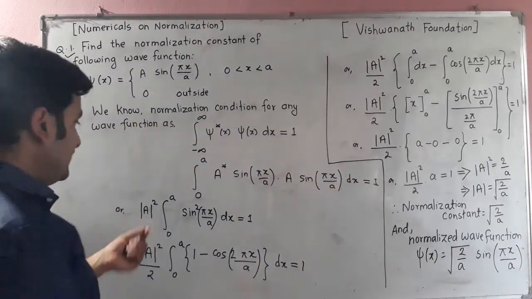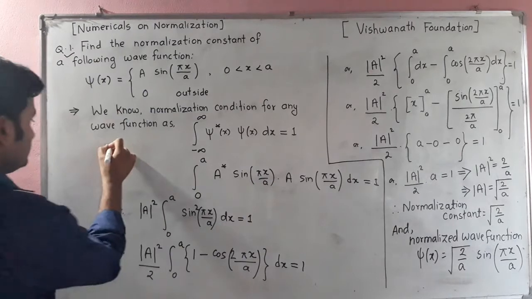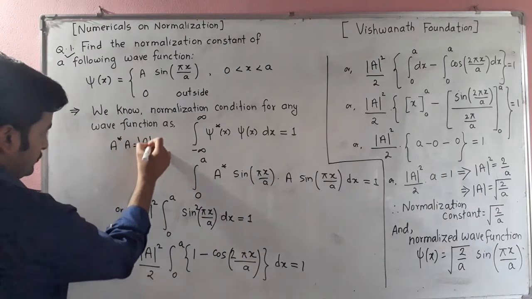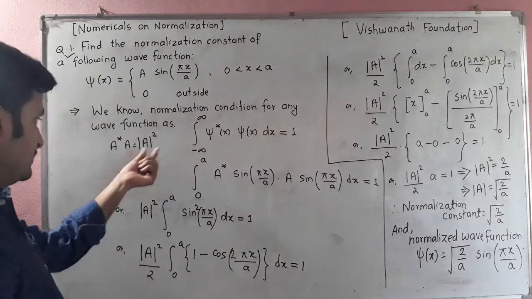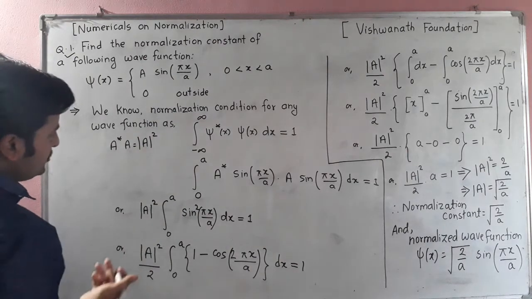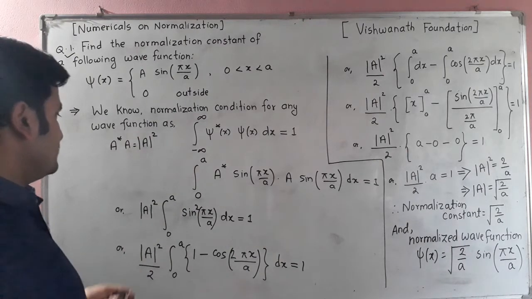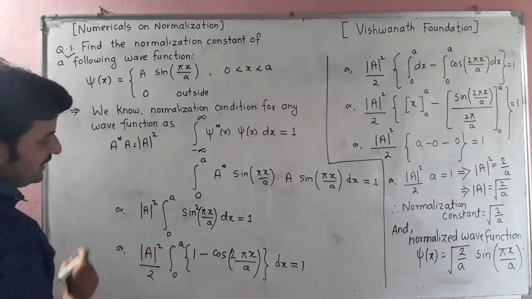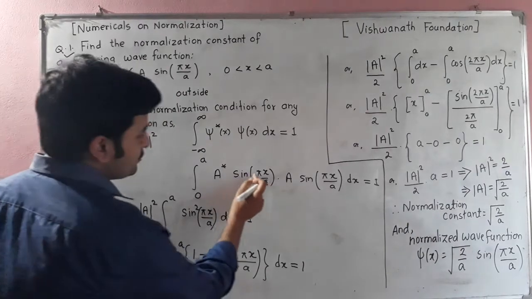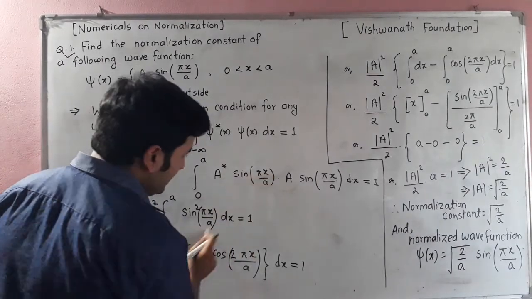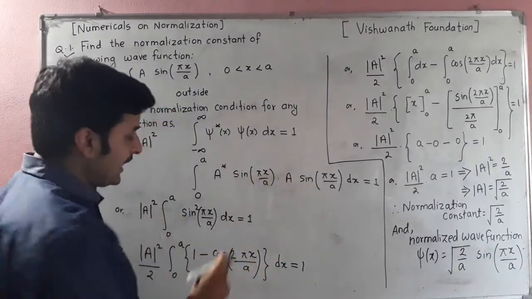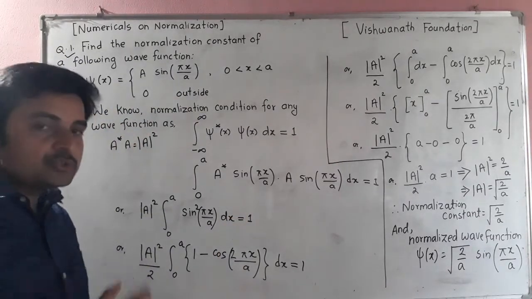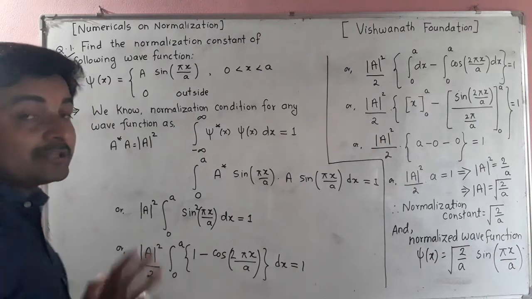A star A is equal to modulus A square, or you can simply write A also. So we get modulus A square, integral from 0 to a, sin square(pi x divided by a) dx, equal to 1. Now your task is just to integrate this, nothing more than that.